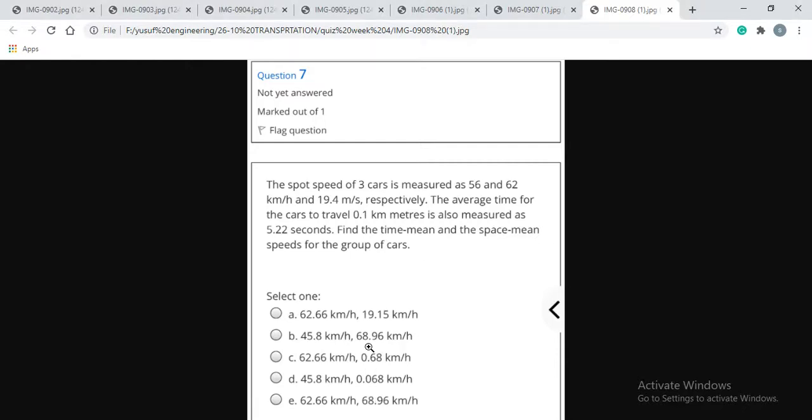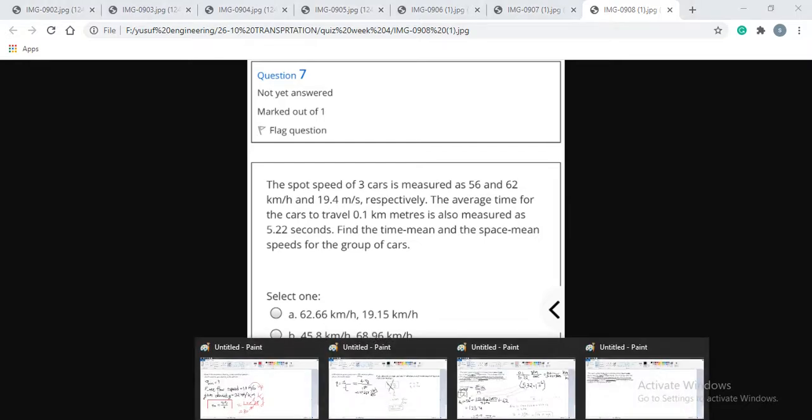If we convert this to per hour, multiplying by 3600, we will get 68.96. Okay, so the second option is correct, but how is it correct?